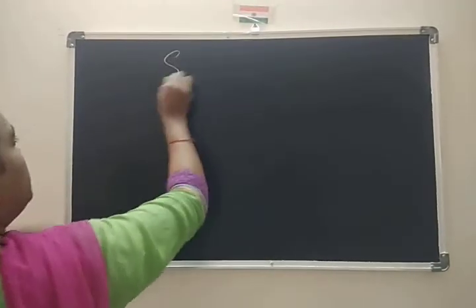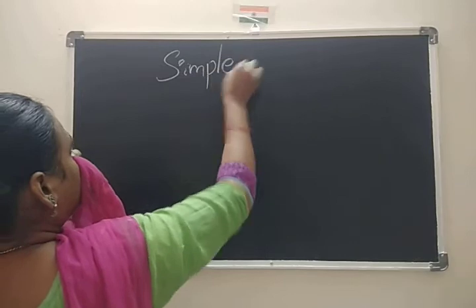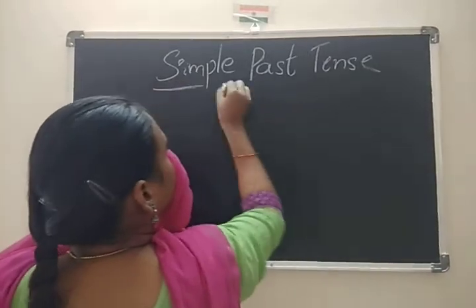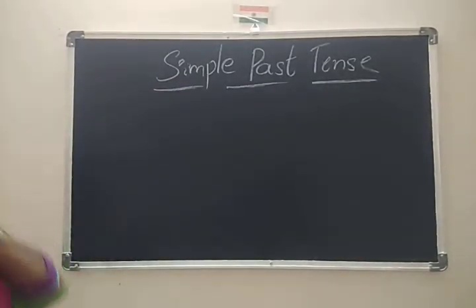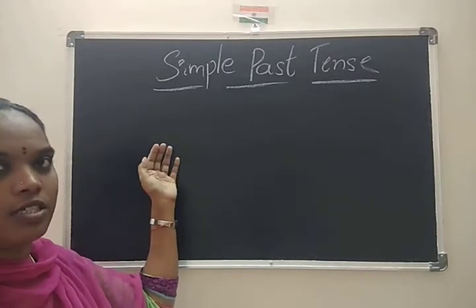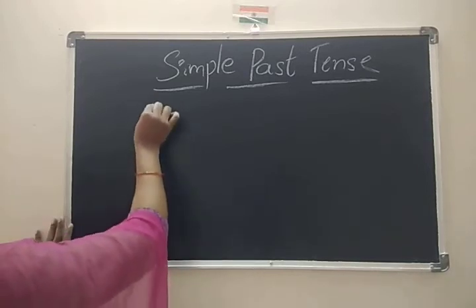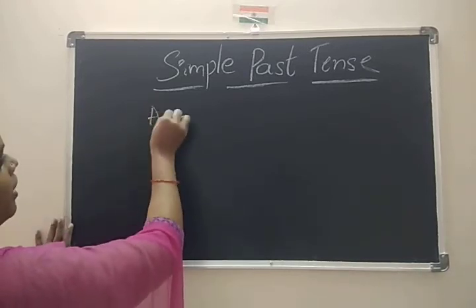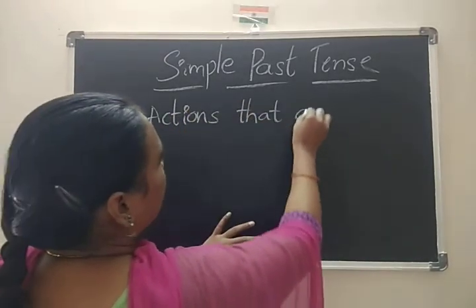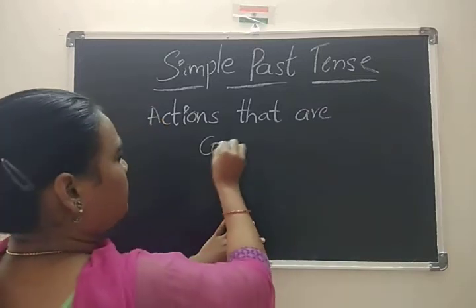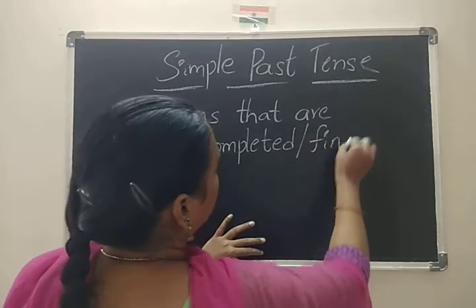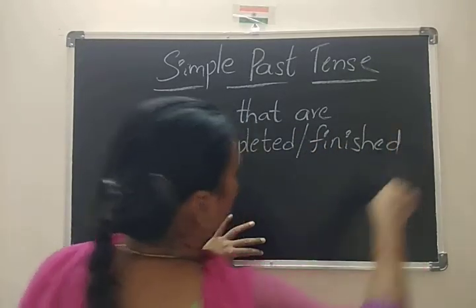What is our topic? Simple past tense. What is meant by simple past tense? What I gave you as the definition for the past tense, same as this, it explains about actions that are completed or finished in the past.